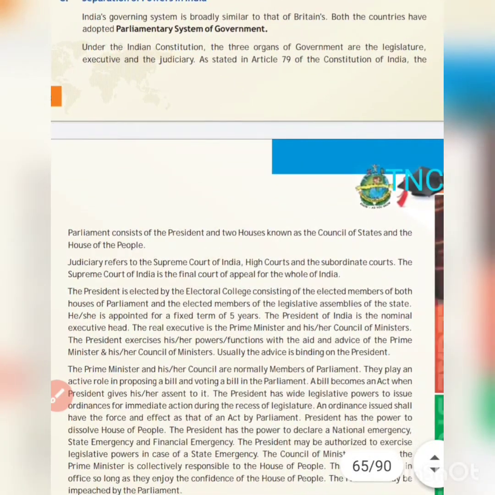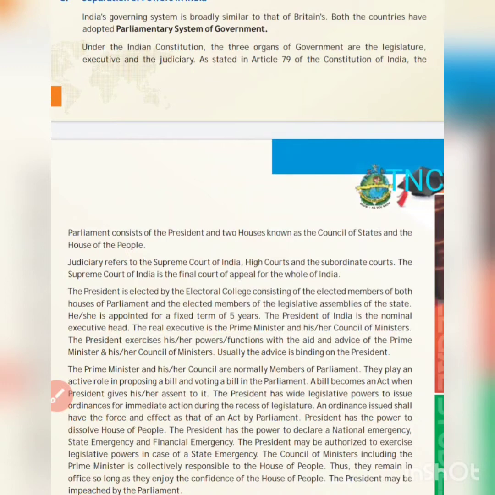India's governing system is similar to that of Britain. Both countries have a parliamentary system of government. I guess when I was doing UK's system of governance, I told you that India has a parliamentary form of government. Under the Indian Constitution, the three organs are legislature, executive, and judiciary.